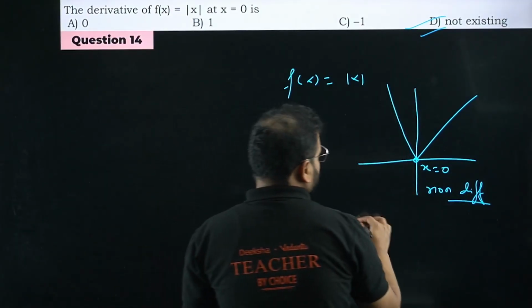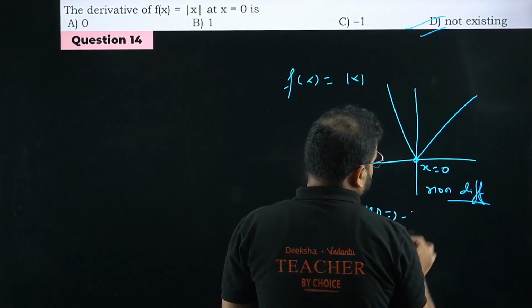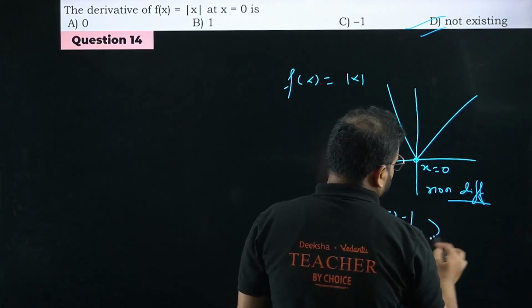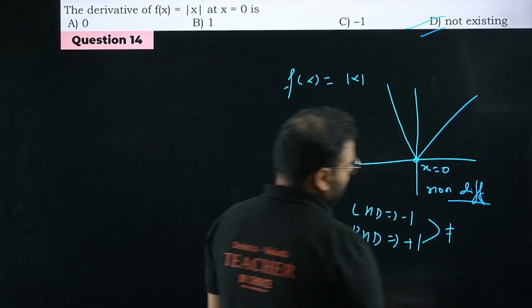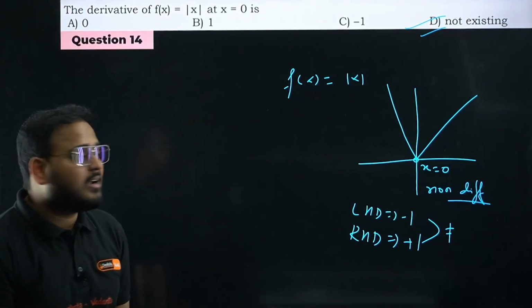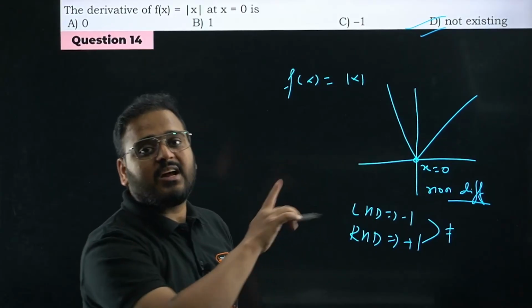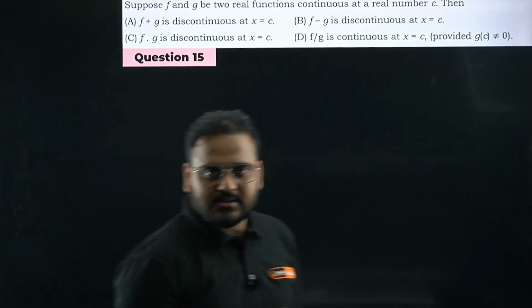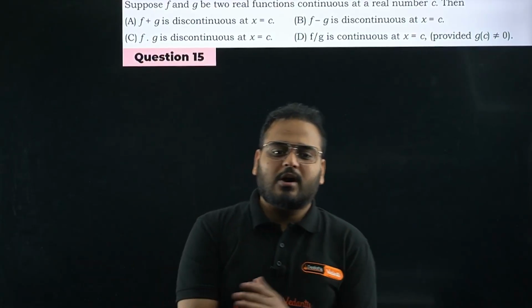Your left hand derivative will be minus 1 and the right hand derivative will be plus 1, which are not equal to each other. It means the derivative does not exist. LHD and RHD are not equal. Okay, please check. 15th one. I hope it was not fast. Let me know how you're feeling.